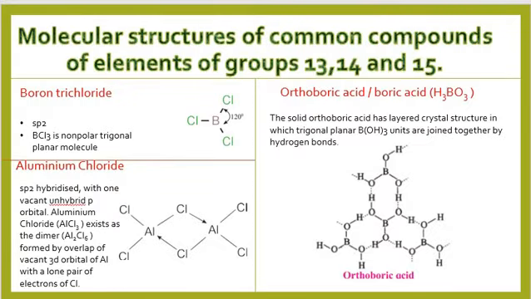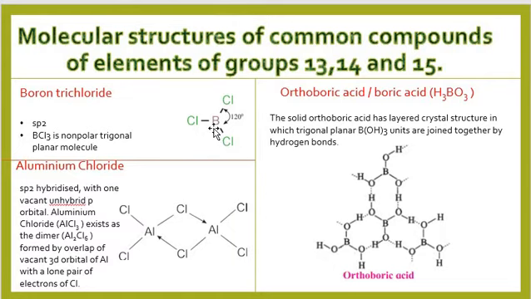Now, some structures of the compounds belonging to group 13, 14 and 15. And the first structure we are going to talk about is boron trichloride. Boron trichloride has the formula BCl3 and it is a covalent compound.